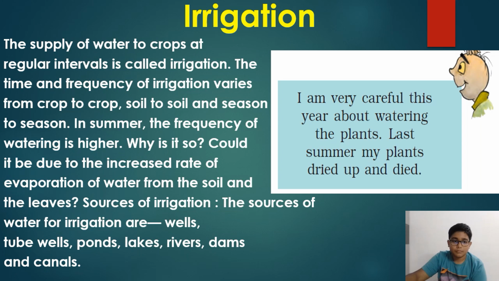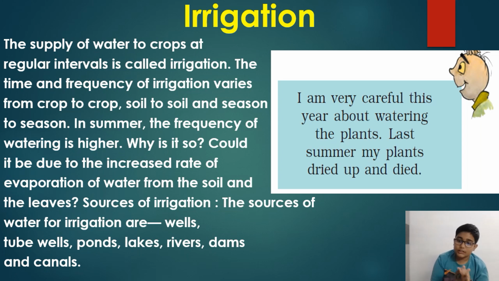So that is the difference between manure and fertilizer. Now this is the next method, irrigation. So let's start irrigation. Irrigation is the supply of water to crops at regular intervals. What do you mean by irrigation? Irrigation means providing water to the plants at regular intervals.